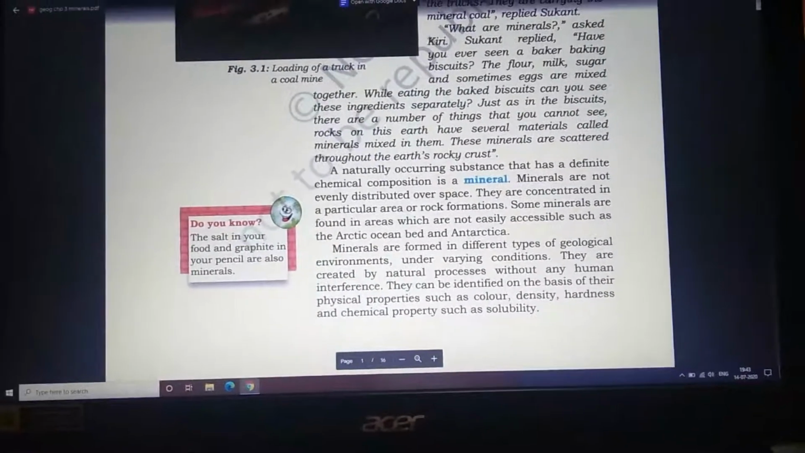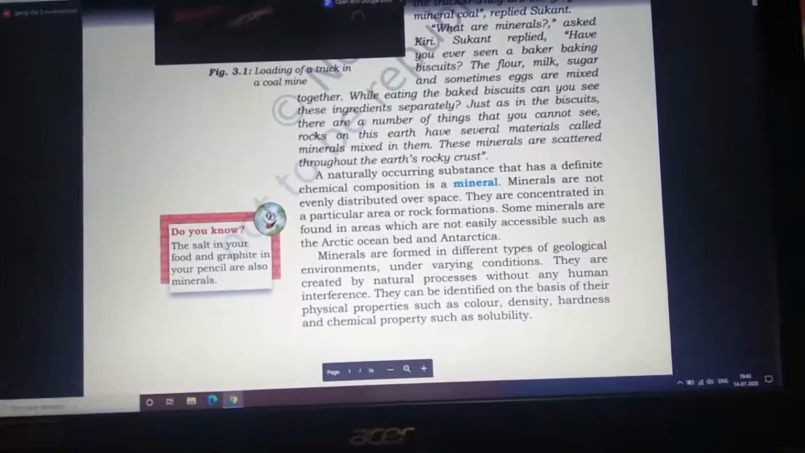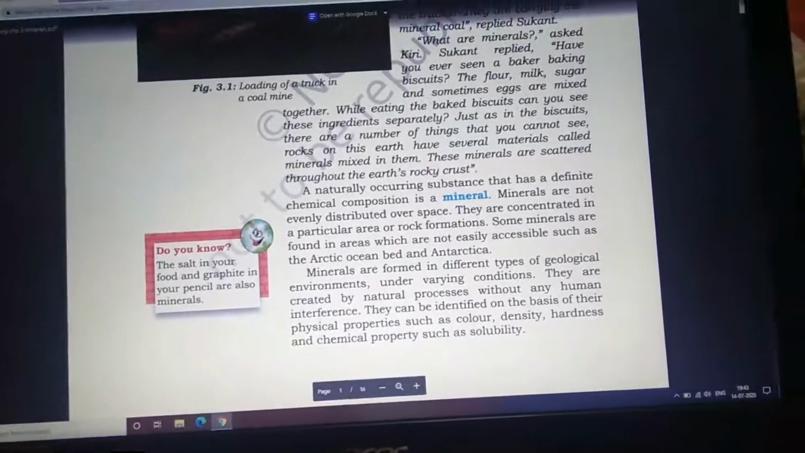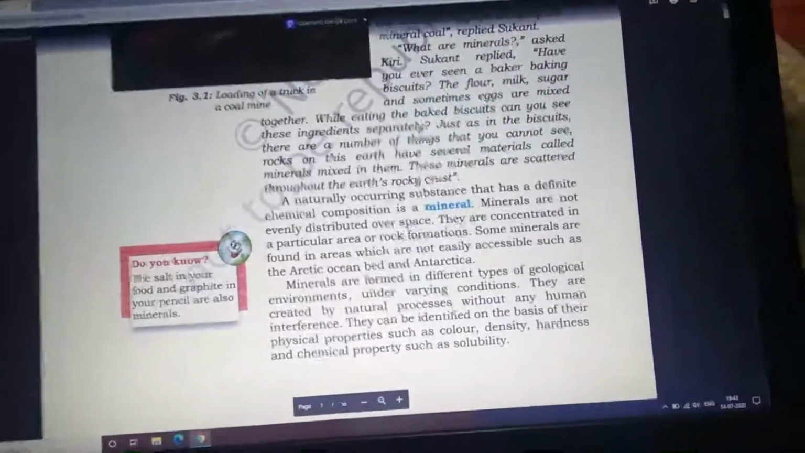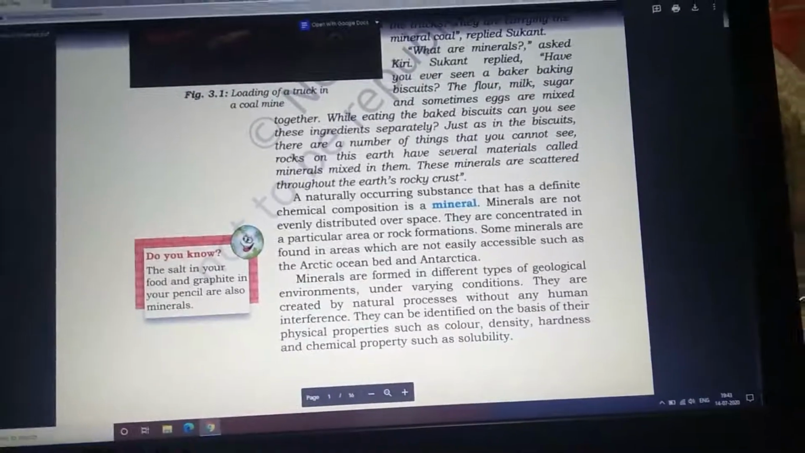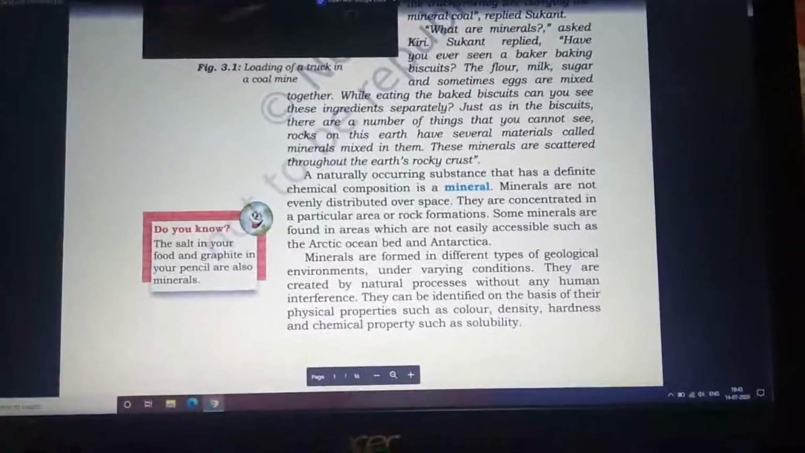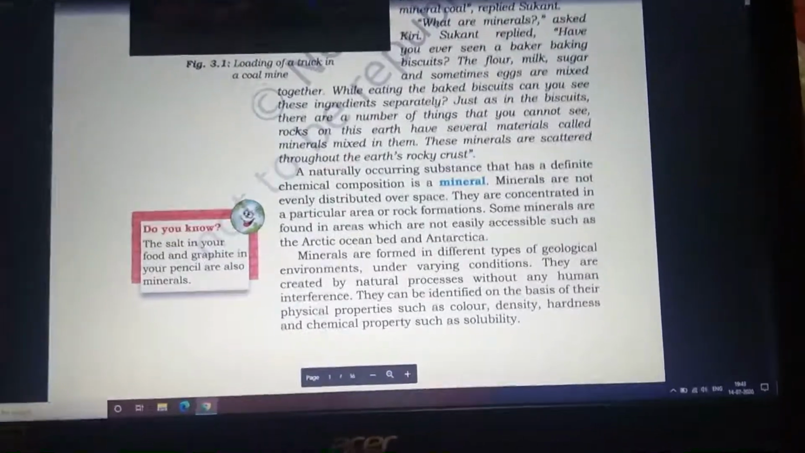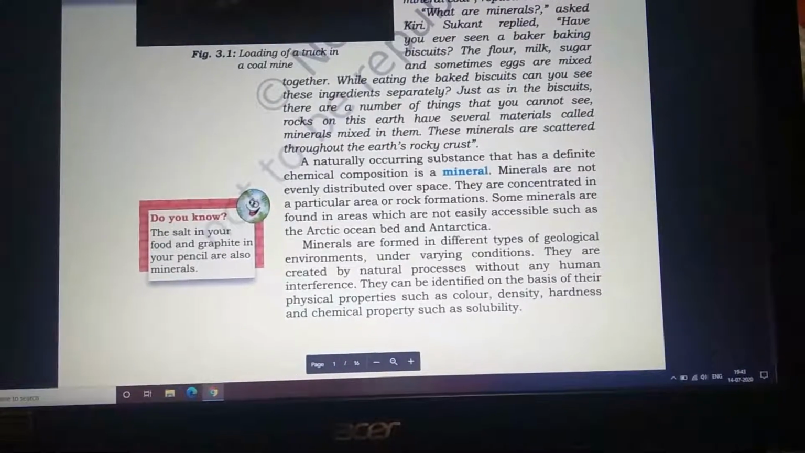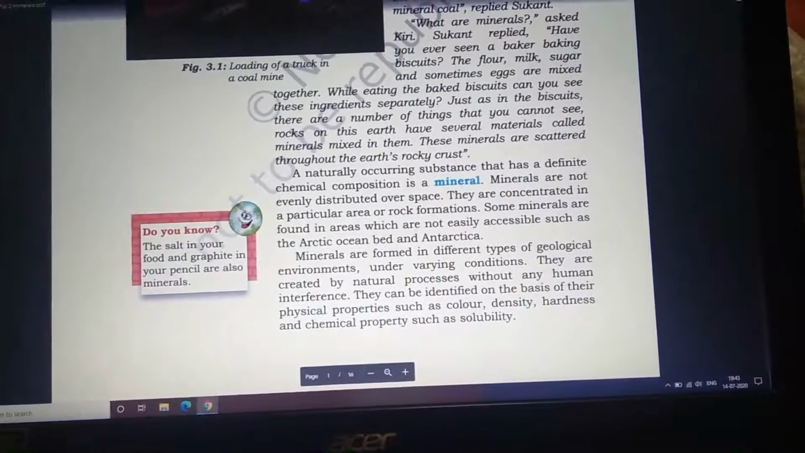Some minerals are found in areas which are not easily accessible, such as the Arctic Ocean bed and Antarctica. So even in these regions you can find minerals, but they are not easily accessible. This entire paragraph is important. Please underline the whole of it, including the paragraph below. Mark it as important. Minerals are found in different types of geographical environments under varying conditions. They are created by natural processes without any human interference.